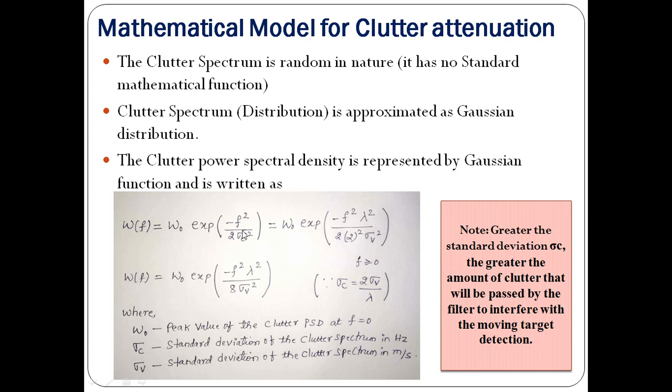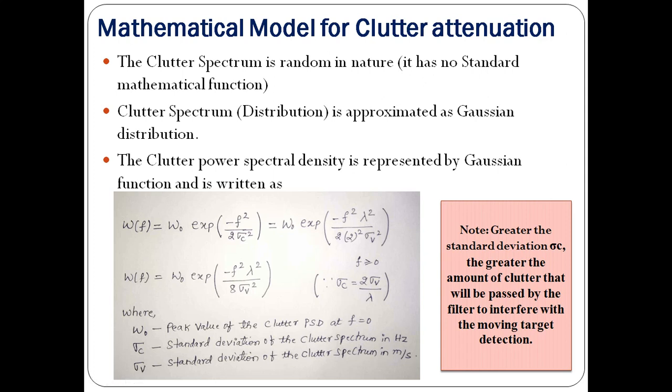You can represent it in another way in terms of sigma v, where sigma c is the standard deviation of the clutter spectrum expressed in hertz, and sigma v is the standard deviation of the clutter spectrum expressed in meters per second. We know the relation from the Doppler frequency shift: Fd equals 2 Vr by lambda.